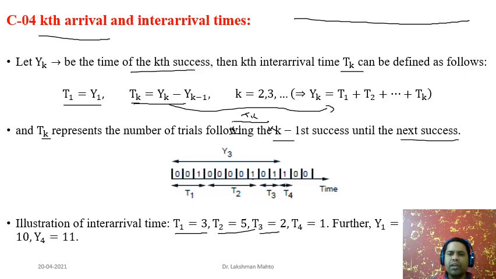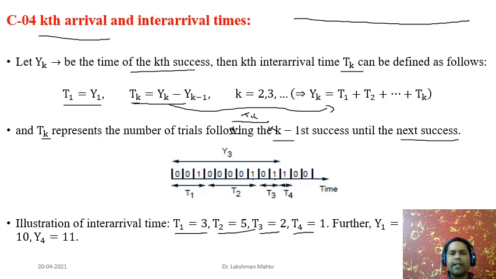Now going further, just after this third arrival, this is the fourth arrival. In the fourth arrival, how many trials do we perform? We perform just 1 trial and we get success. That's where T4 equals 1. We need to perform only 1 trial in order to get a success here. So that's where T4 equals 1. Now this is the story of inter-arrival time.